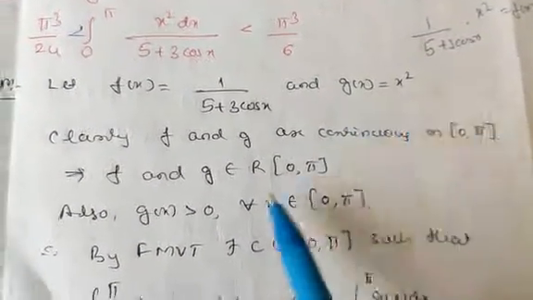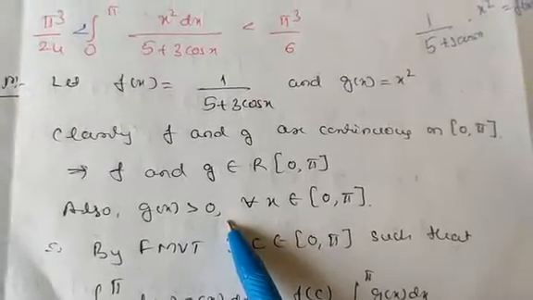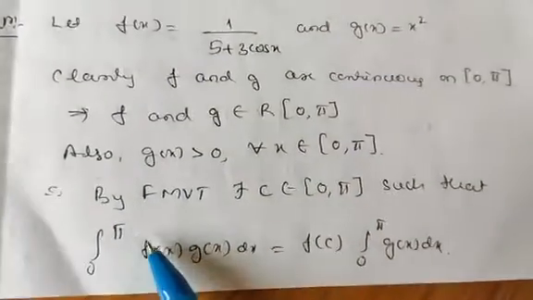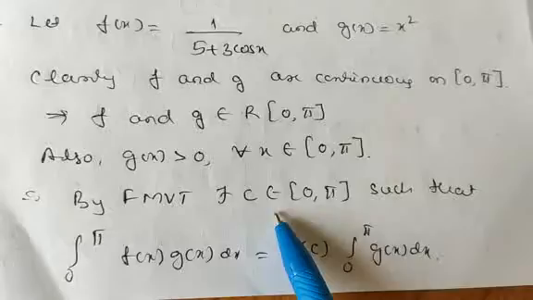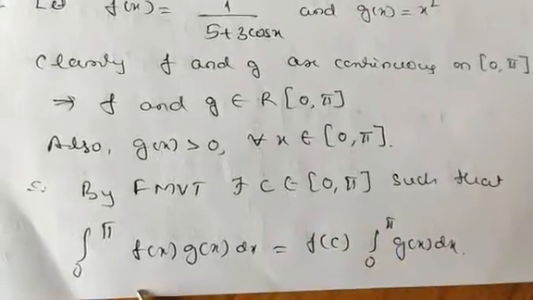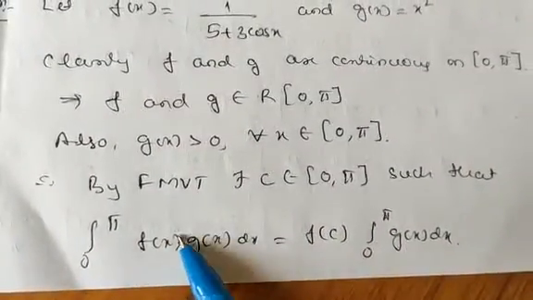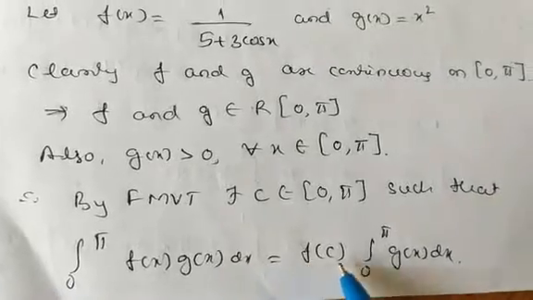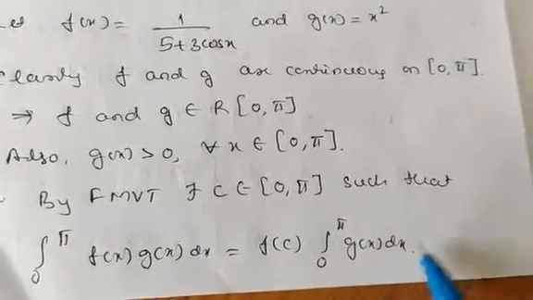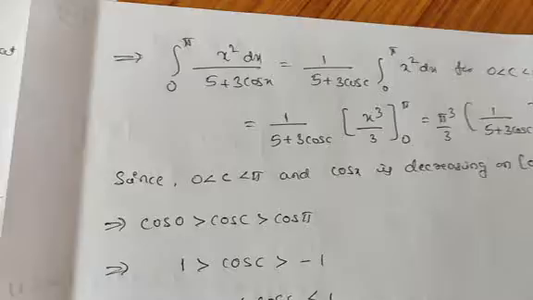If g of x should be greater than 0, according to this you have to select the functions. So therefore by the first mean value theorem there exists c belonging to (0, pi) such that integration from 0 to pi f of x into g of x dx is equal to f of c into integration from 0 to pi g of x dx.